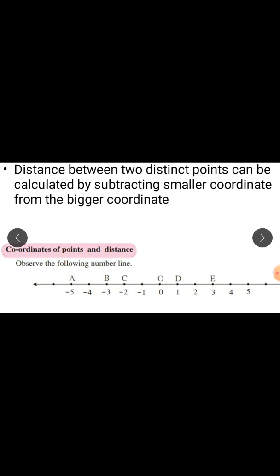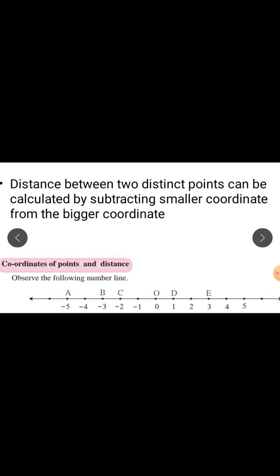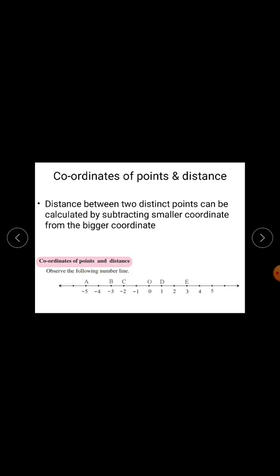So, we can find out distance between any two points on a number line. Distance between two distinct points can be calculated by subtracting smaller coordinate from the bigger coordinate.